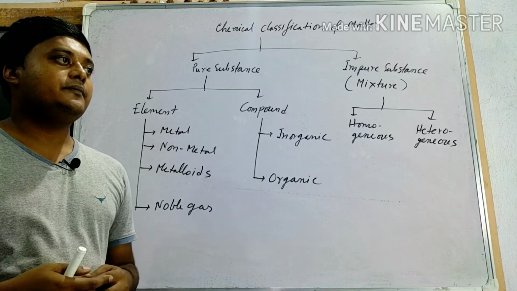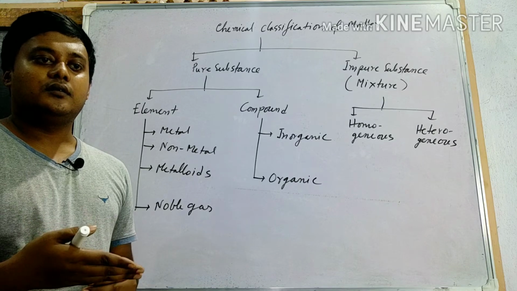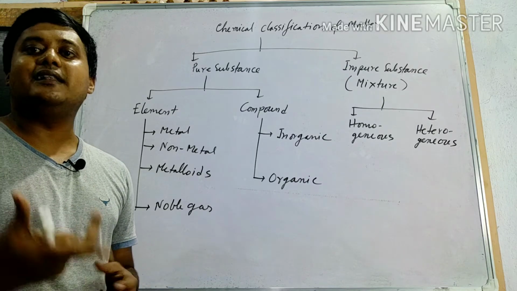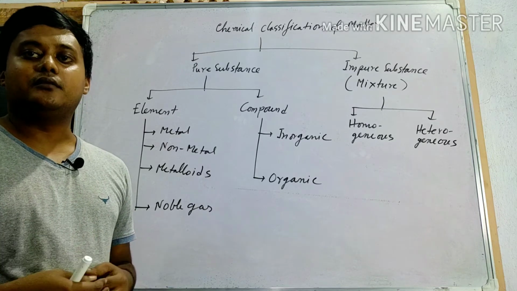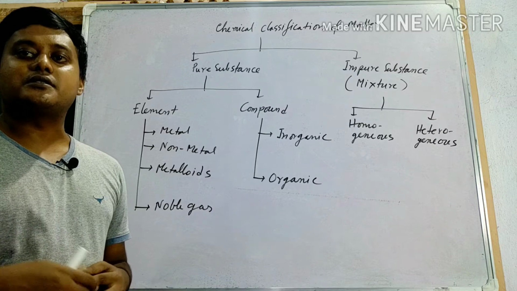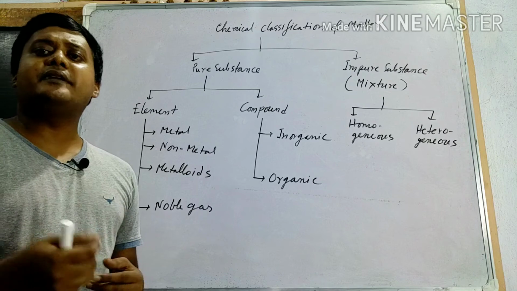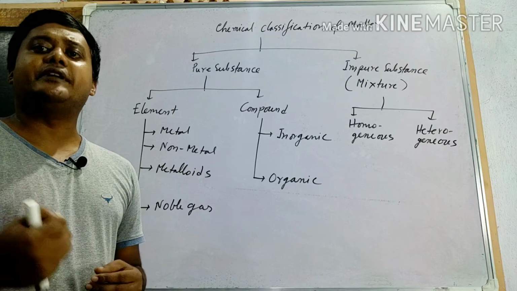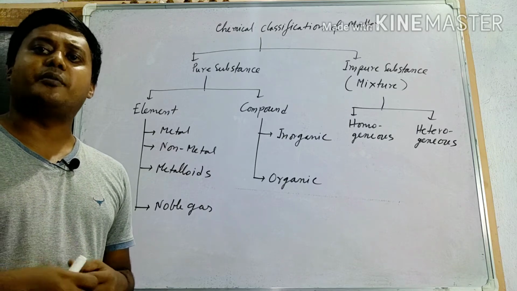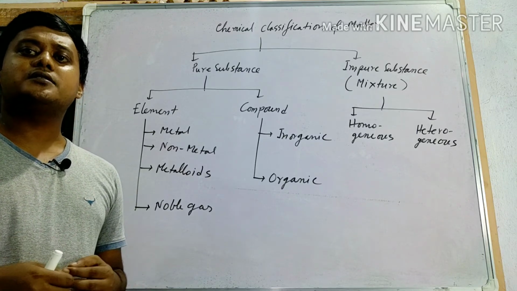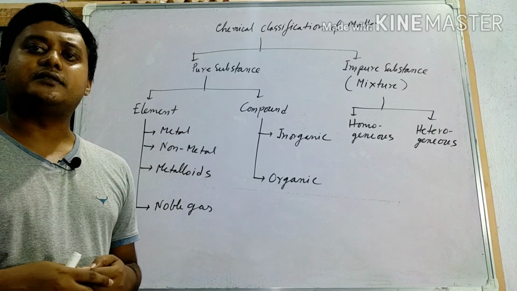So first exception, liquid non-metal. Bromine is a liquid non-metal. Solid non-metals: iodine, phosphorus, sulfur. Non-metals having metallic luster: iodine and graphite. Although they are non-metals, they have luster, the shiny property. Next, graphite, although it is a non-metal, is a good conductor of electricity.